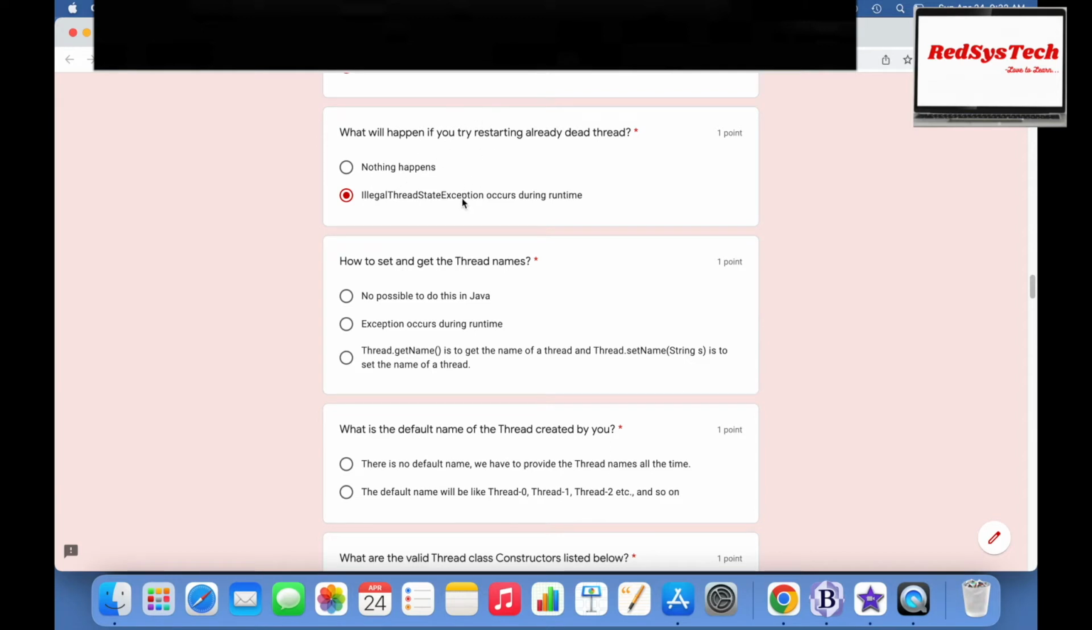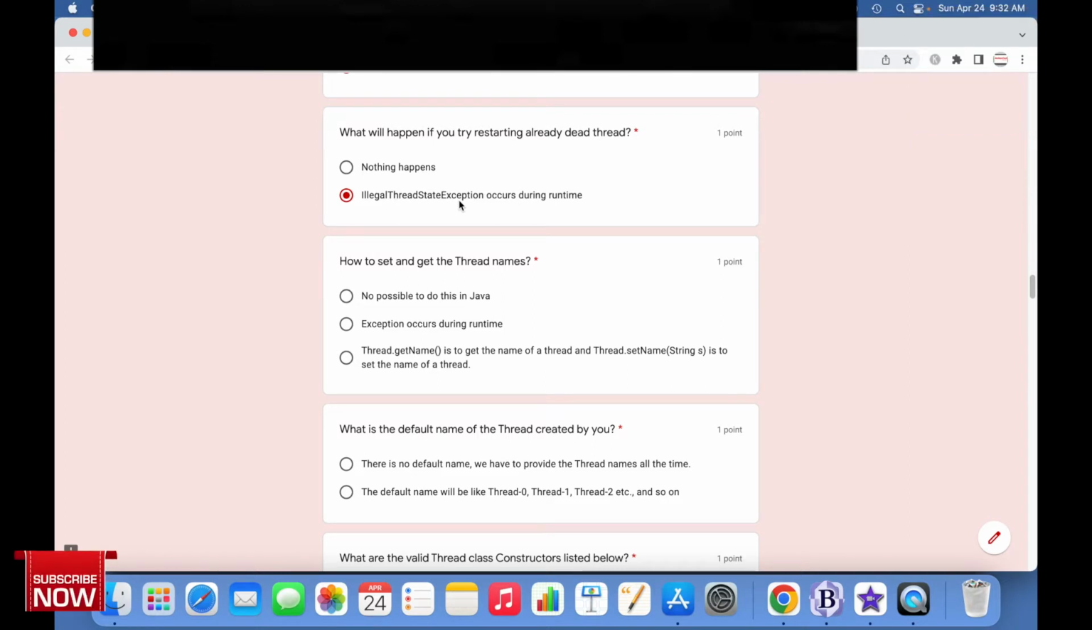How can you make a second call to a dead thread? t.start, again t.start, right? If you call the start method a second time, that's where you will get the IllegalThreadStateException, because the job has already been started. You cannot kick it off again.